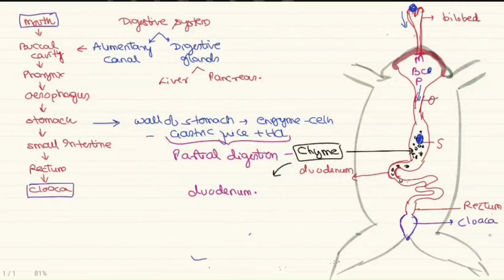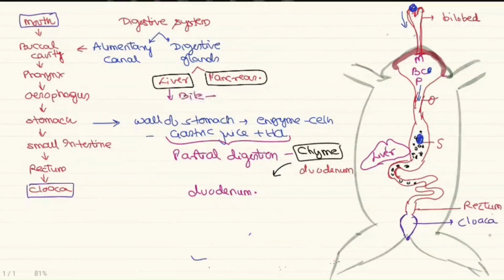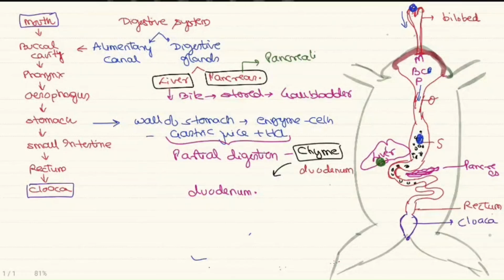As the acidic chyme reaches the duodenum, two other glands become active, that is, the liver and the pancreas. The largest gland in the body is the liver, present on the other side of the stomach. Liver produces bile, and this bile is stored in a small structure called as the gallbladder. The second gland is pancreas. Pancreas is present below the stomach in the U-shaped loop of the duodenum. The enzymes produced by pancreas are called as the pancreatic juice.